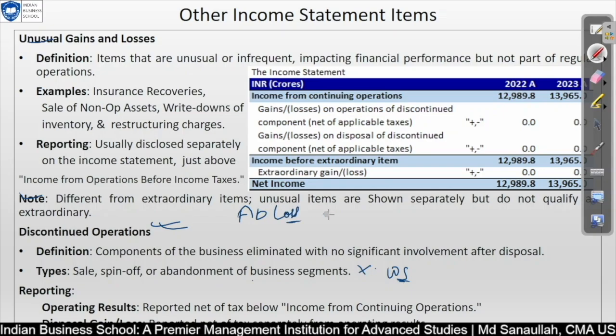Normal losses are normally losses related to manufacturing, and abnormal losses occur due to events or conditions that are not typical of the normal production process. In the normal production process, when we are defining our standard rate, at that time we consider marginal losses with regard to raw material, production, labor shortage, and labor not being effective, not working 8 hours, working 6 hours or 5 hours, whatever it is.